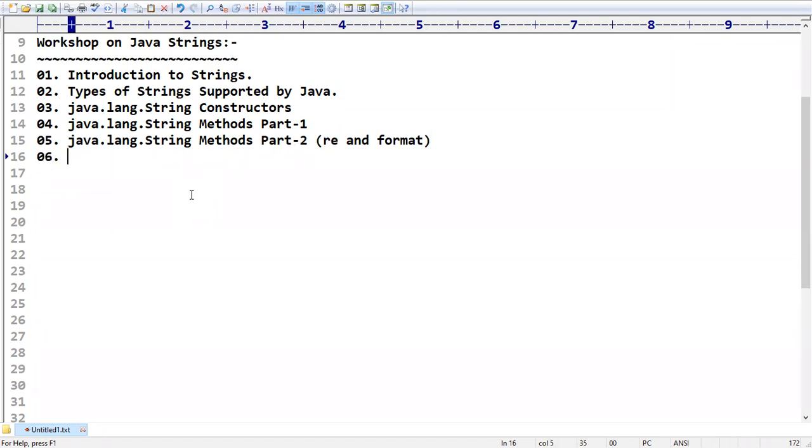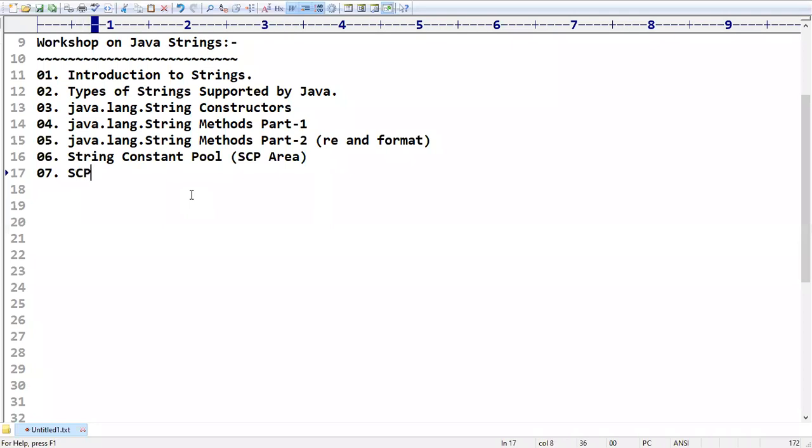Then after that, there is one concept. I hope you may know about this. A special storage mechanism is provided for Java, which is called the string constant pool. Some people use the word SCP area. It is a memory area specially designed for these particular strings, the literals. What is the use of that memory area, and when do we have to go for it, all these things we are going to discuss.